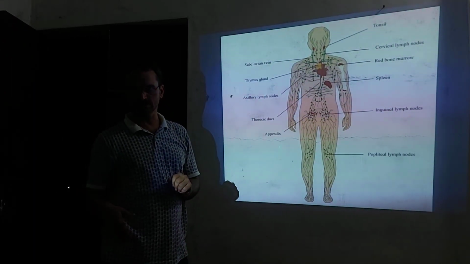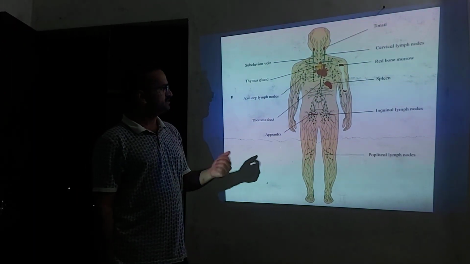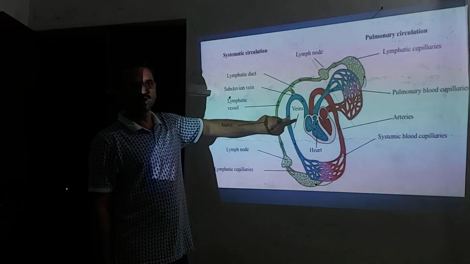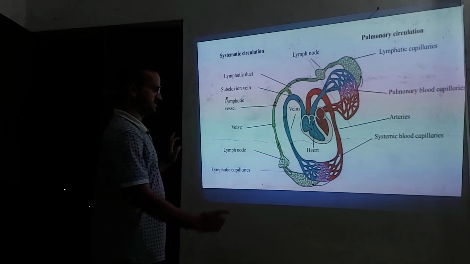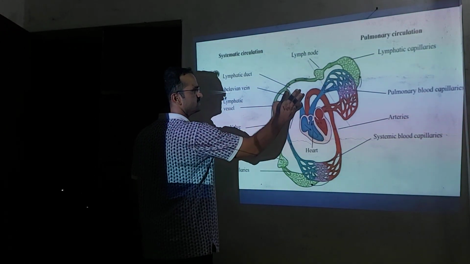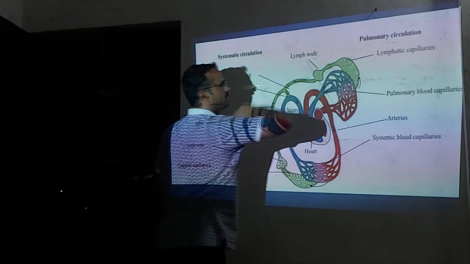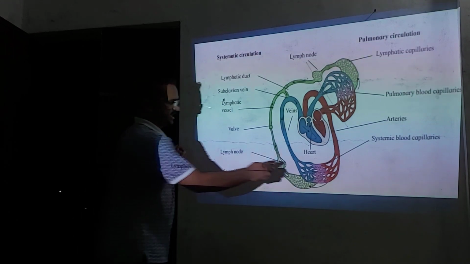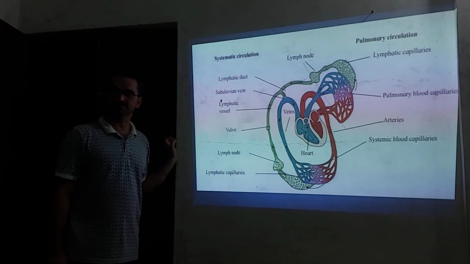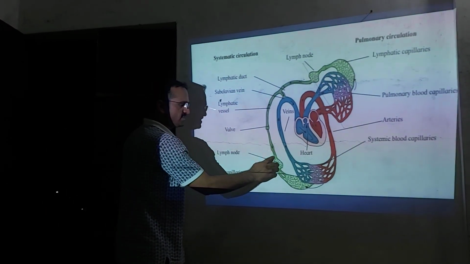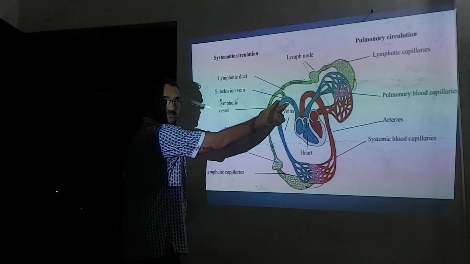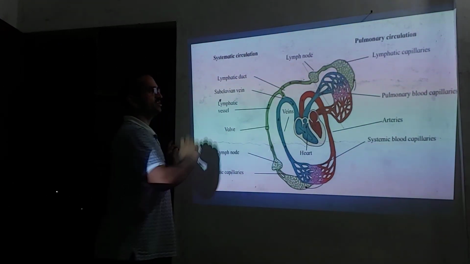Here you can observe in the next diagram, which gives us an idea about the intervening of the blood vascular system and the lymphatic system. The green structure of the vessels is related to the lymphatic capillaries and lymphatic vessels, and the blue one and red one are related to the blood vascular system. That means the lymphatic system and blood vascular system work separately but in coordination with each other.